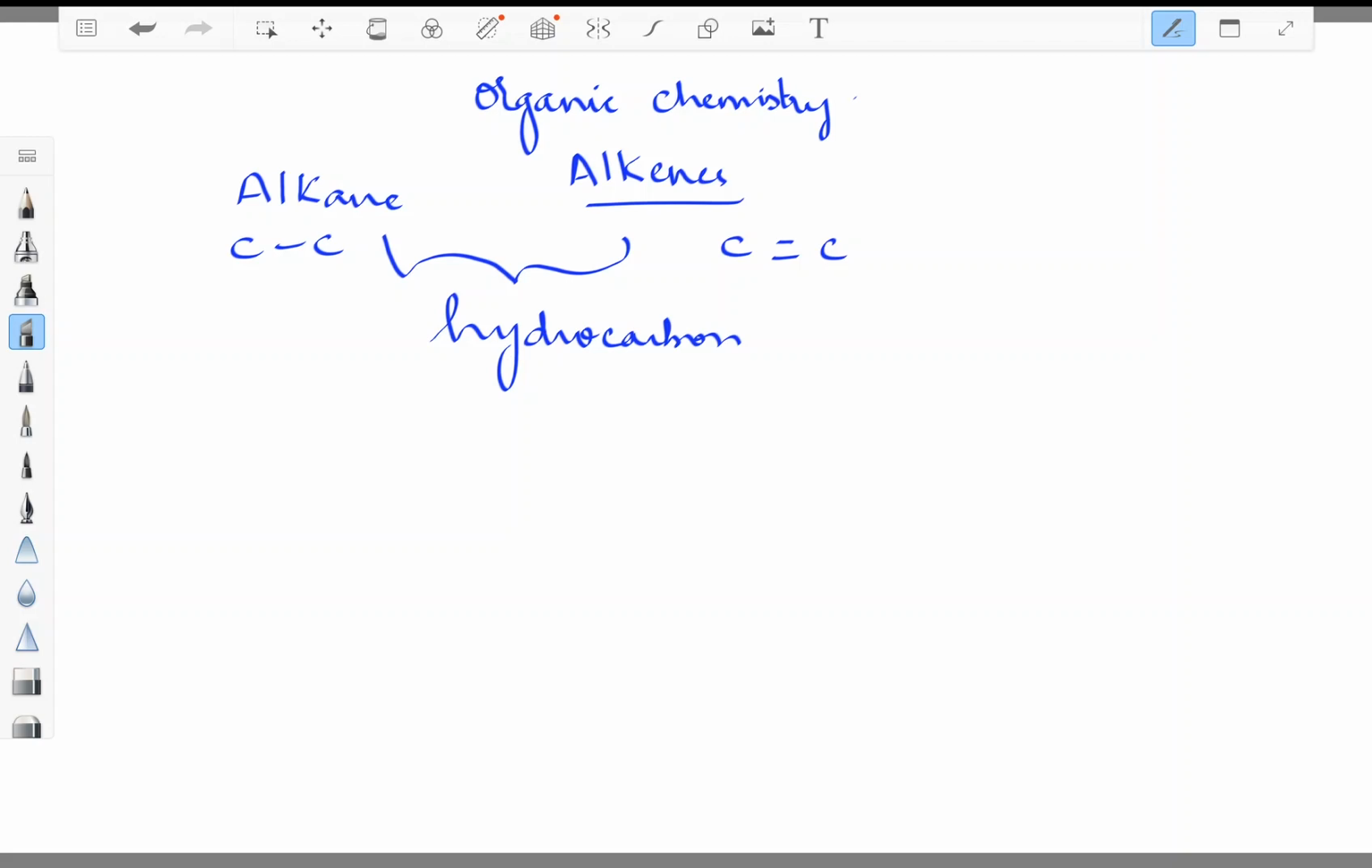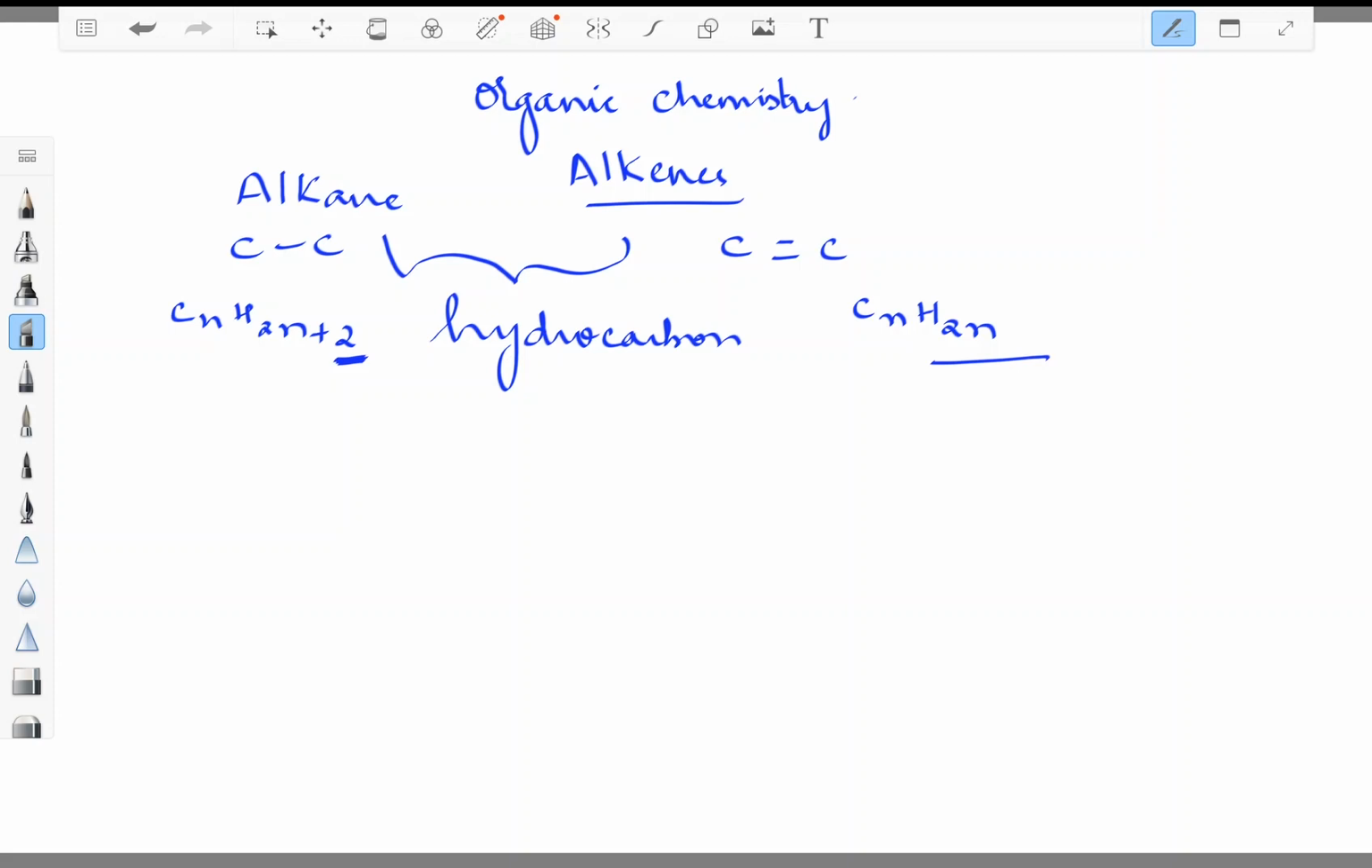Likewise, the general formula of alkanes is CnH2n+2, whereas the general formula of alkenes is only CnH2n. So as you can recognize here, the +2 is missing in alkenes. So there is a reason: we can tell that alkenes have two hydrogens less than alkanes.